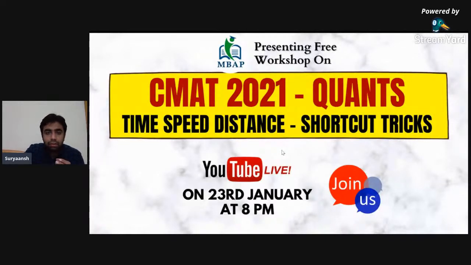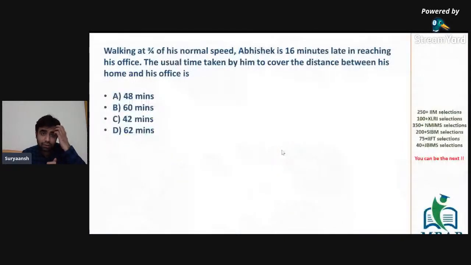Walking at three-fourths of his normal speed, Abhishek is 16 minutes late in reaching his office. The usual time taken by him to cover the distance between his home and his office is? So what's given here is there's a guy Abhishek who travels at a normal speed to his office every day. Now, if he travels at three-fourths of his original speed, then he's 16 minutes late.